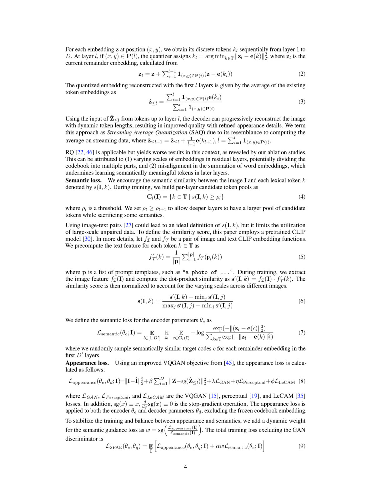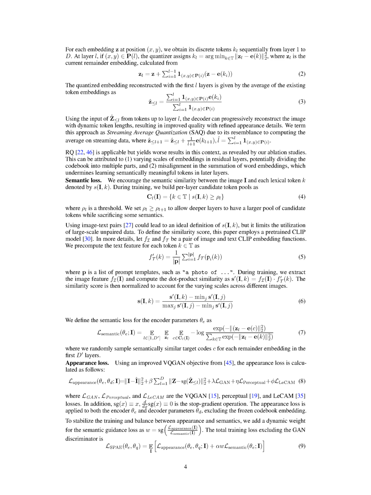This token is the one that minimizes the squared difference between the current remainder embedding Z_L and the token embedding E, K. The current remainder embedding Z_L is calculated using a formula that involves the sum of the differences between the original embedding Z and the token embedding E, K_I, for all previous layers where the position X, Y is in the set P(I). The quantized embedding reconstructed with the first L layers is given by the average of the existing token embeddings. This average is calculated using a formula that involves the sum of the token embeddings E, K_I, for all layers where the position X, Y is in the set P(I).